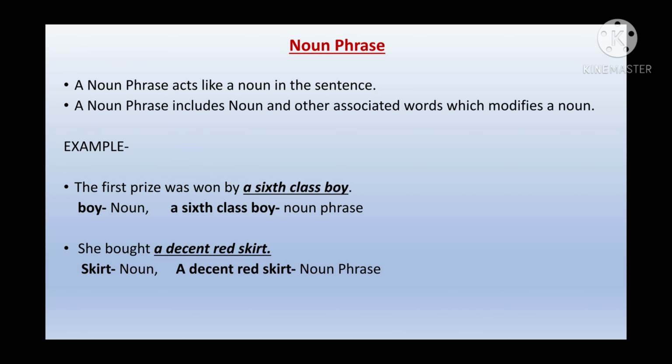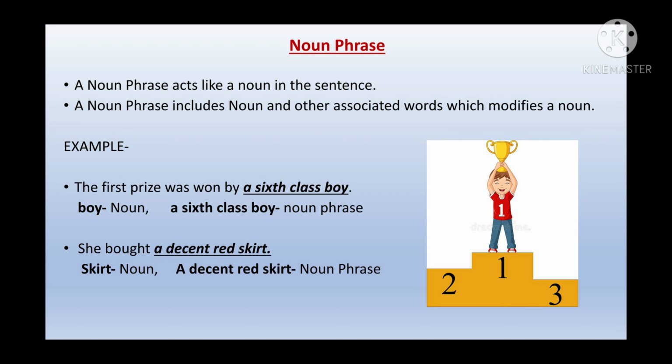Now, what is a noun phrase? A noun phrase acts like a noun in the sentence. Okay? It's not just a single noun. It is a group of words which acts like a noun. A noun phrase includes a noun and other associated words which modify the noun. Let's take an example. The first prize was won by a 6th class boy. Here we have our noun boy, but when I have to talk about the noun phrase, a 6th class boy, this will be my noun phrase, which acts like a noun.